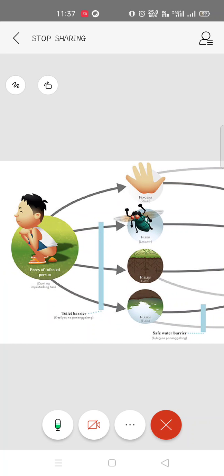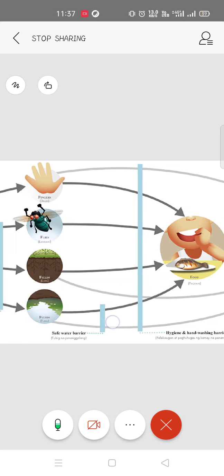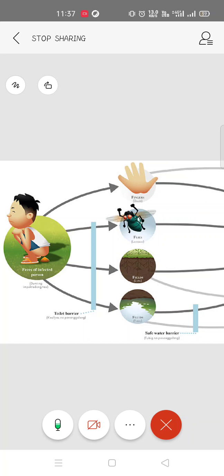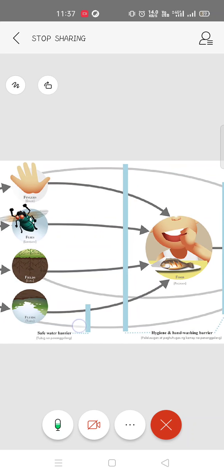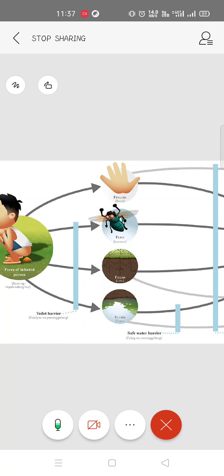Or if it goes into the fields, then the vegetables or fruits that you consume from that field, if infected, can also give you polio. Or this fly gets into the feces and then goes into your food, and this can be another reason for getting polio.